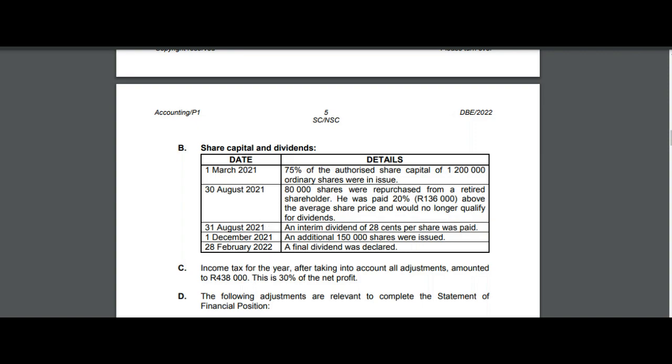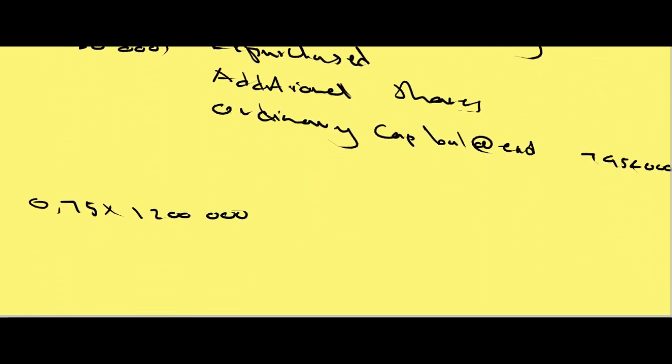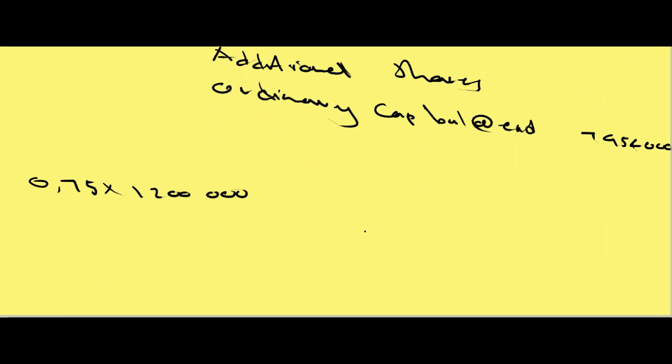Now, let's fill in our skeleton. Our repurchase, we know that it's the value of 80,000 shares. However, the figure that was given to me, I'm given the premium value which I need to take to the retained income note. What do I have that can help me to see what was my average value that needs to be on my share capital note? Since the information that has been given to me shows that the value that represents the premium, which is 20% above the average, is equal to